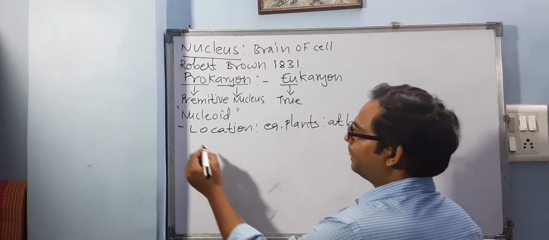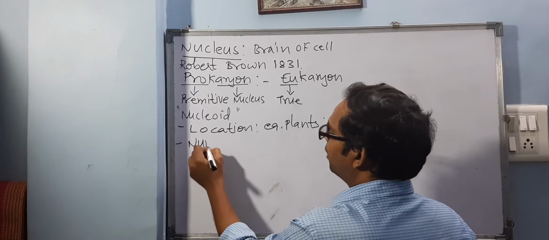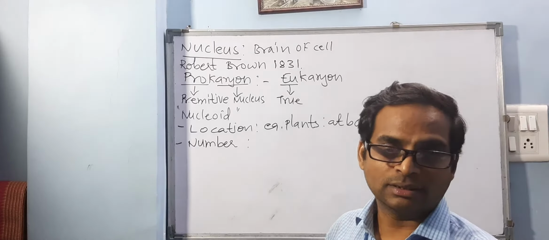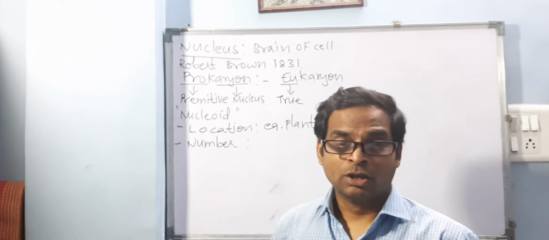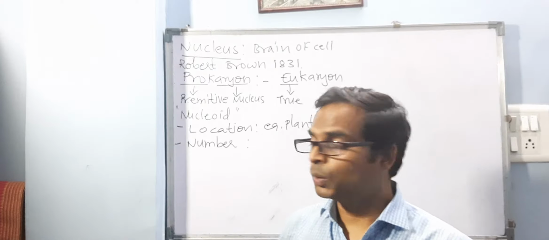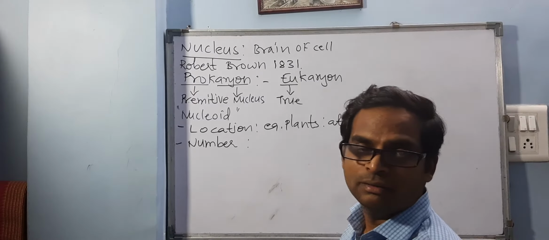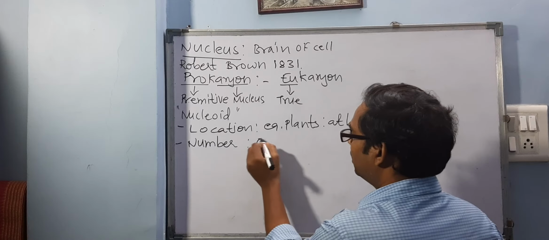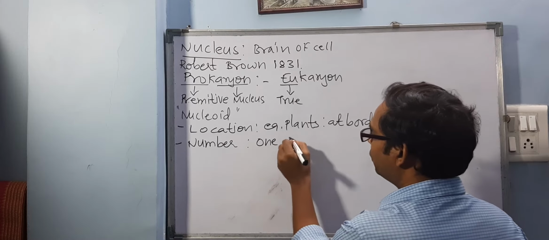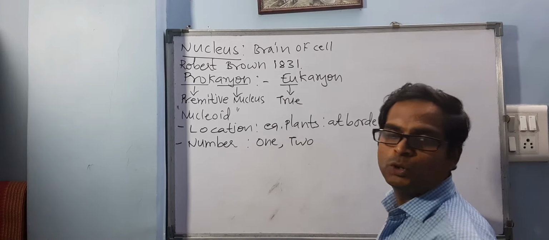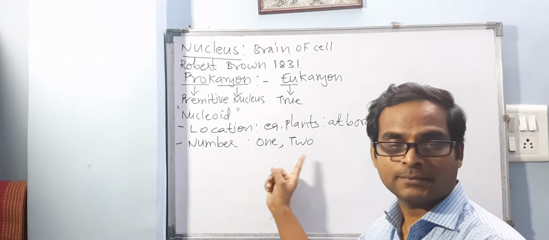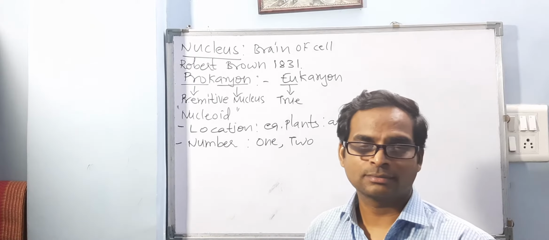Now when you say number of nuclei, singular number nucleus, plural number nuclei. So if we compare the number of these nuclei, then most of cells have got a single nucleus, right? But some cells may have two also. Do you know any cell which has got more than one nucleus, or it has got two nuclei? Anybody knows?